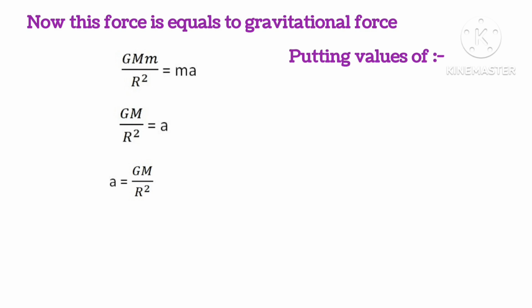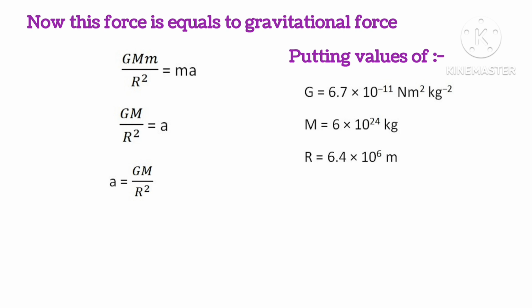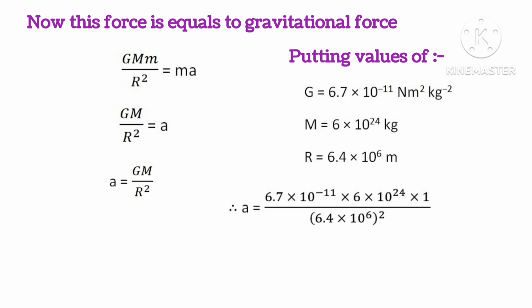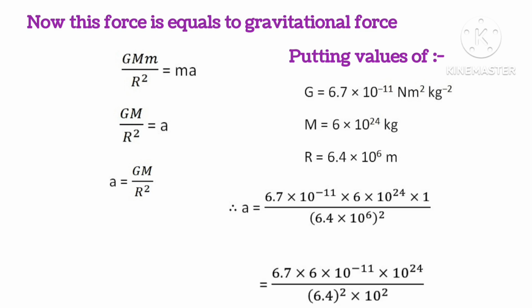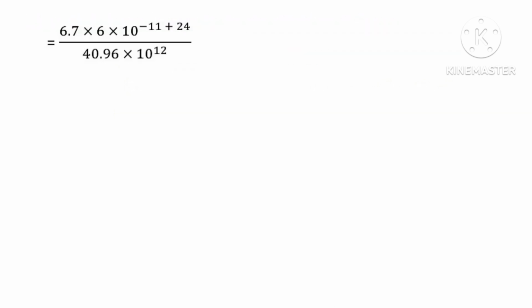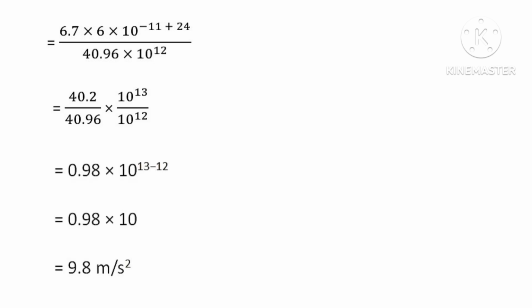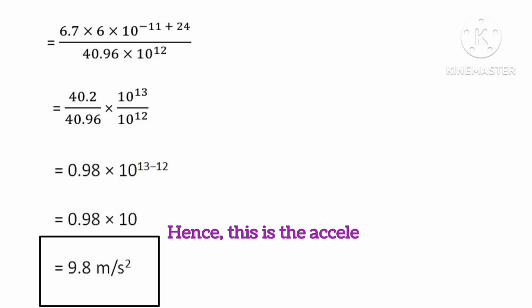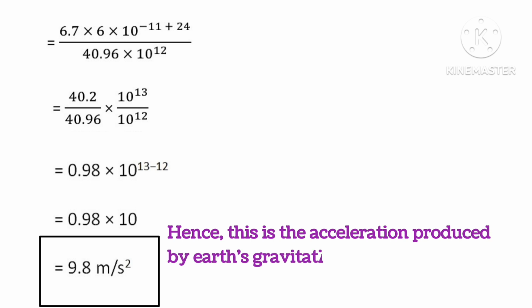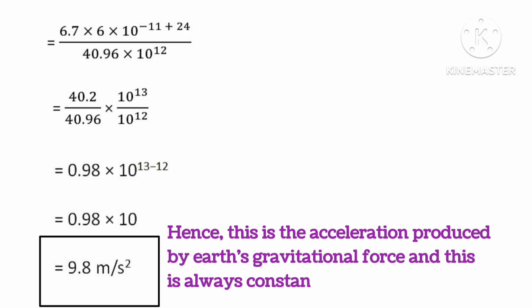Now we put the values of G, M and r in the given equation. So we'll get, solving these equations, you can pause the video and see the calculations here. Acceleration due to gravity is 9.8 meter per second square. Hence, this is the acceleration produced by the Earth's gravitational force, and it is always constant.